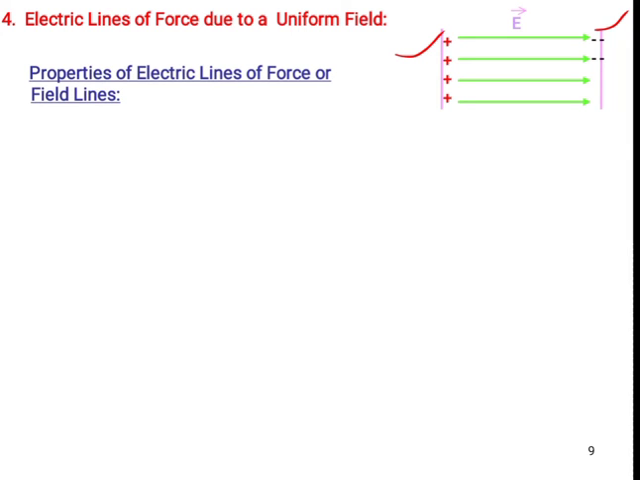Next one, electric lines of force due to a uniform field. Uniform field means one side is positively charged and another side is negatively charged. As we discussed in the earlier slide, the electric field always moves from the positive terminal to the negative terminal. So electric field lines are moving from positive to negative. In this way the electric field lines are moving.